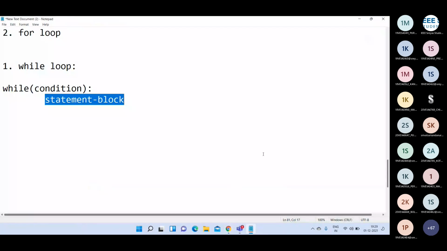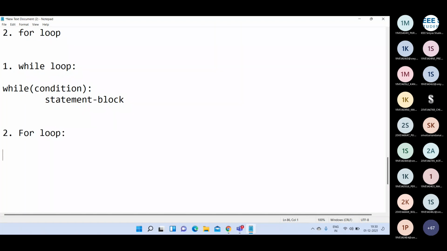That is the while loop, and you can write so many programs using while loop. Okay, that you can practice. Then next one is